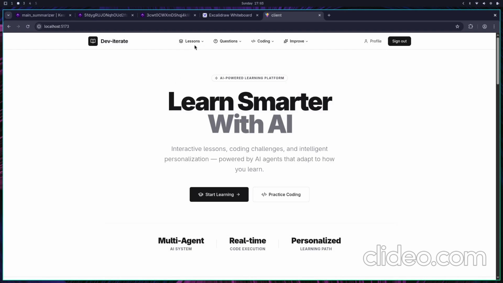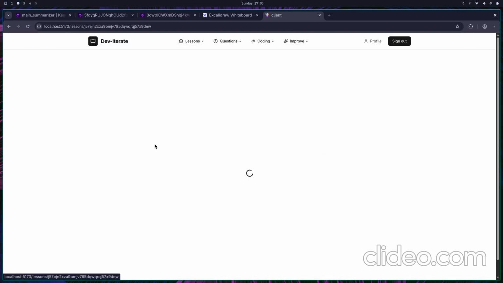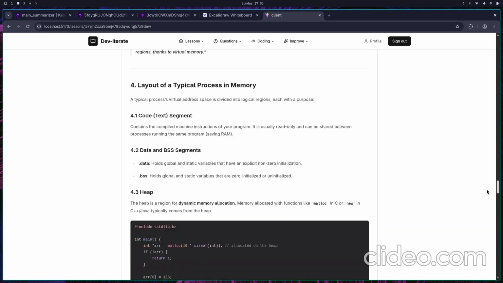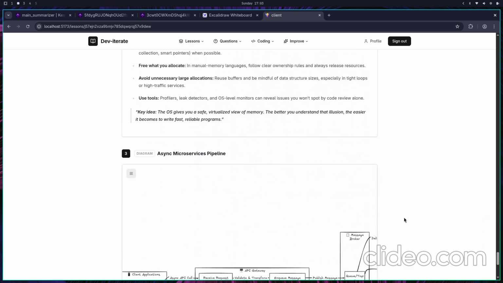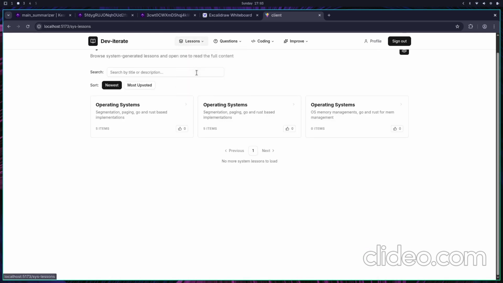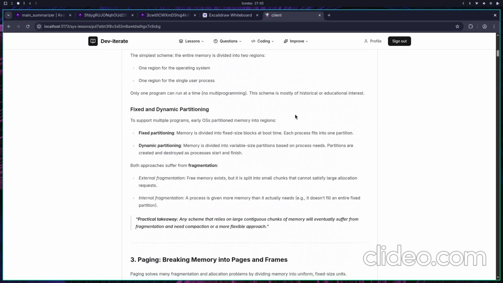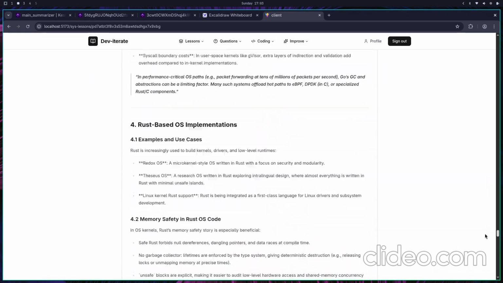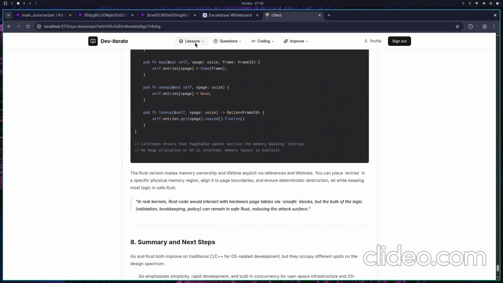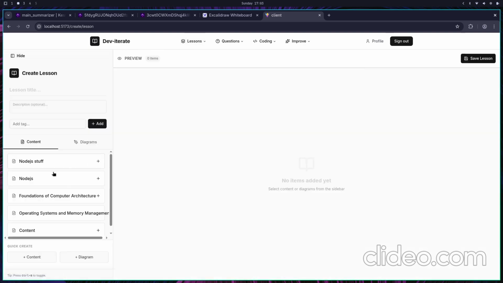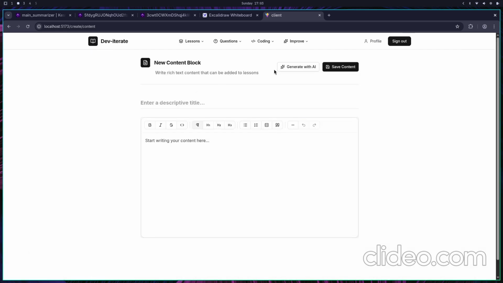Okay, so we've got a lesson section where we could view the lessons. Each lesson consists of multiple rich text blocks and diagrams which are powered by Excalidraw. We've got a similar page but with system generated lessons which are generated by the AI agents running inside of Kestra. This whole rich text representation as well as the Excalidraw diagrams are generated with AI. We can also manage lessons where we can trigger manual generation of content with the help of AI agents.